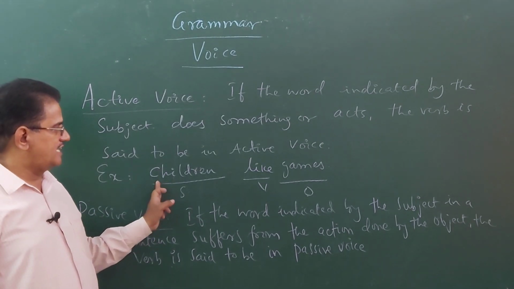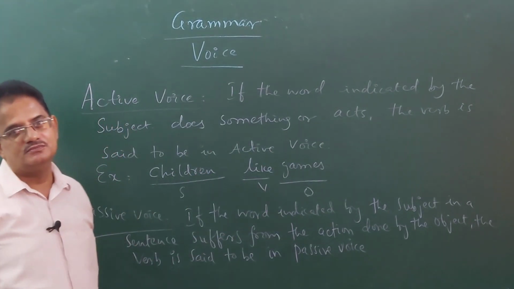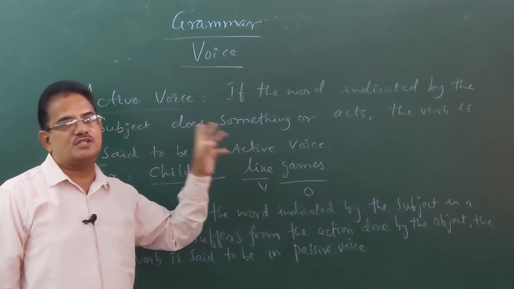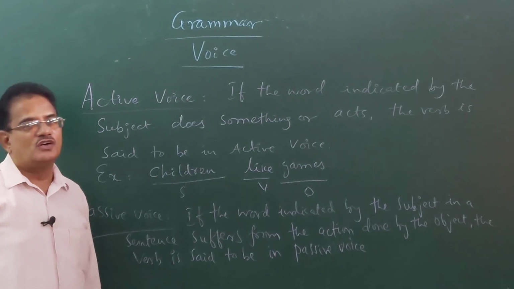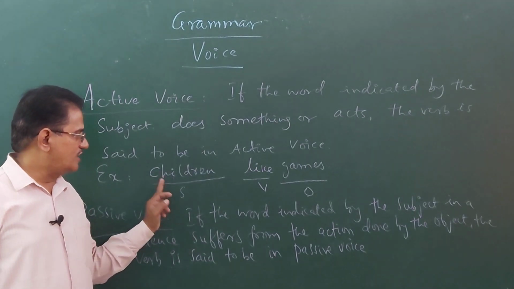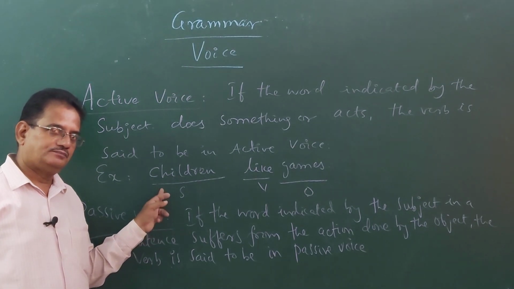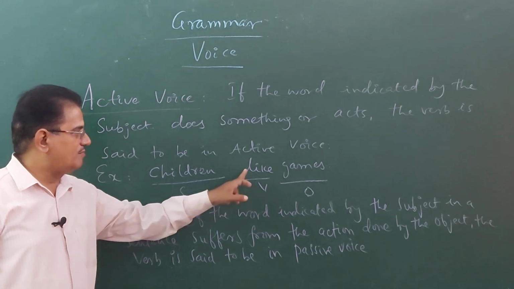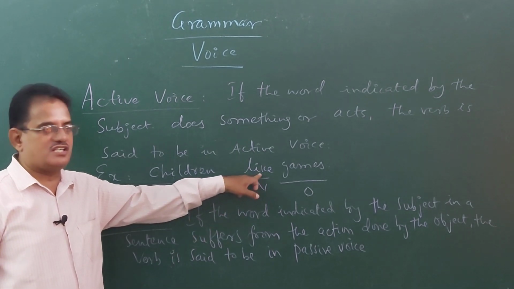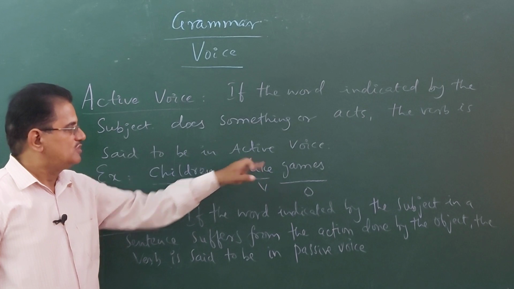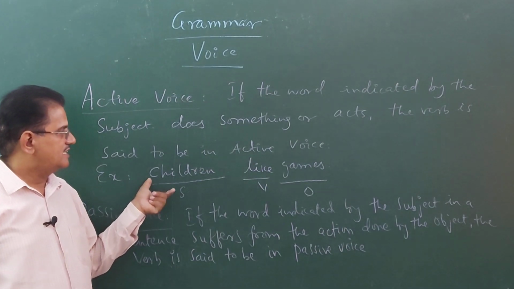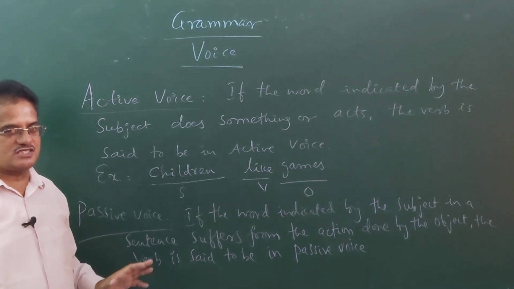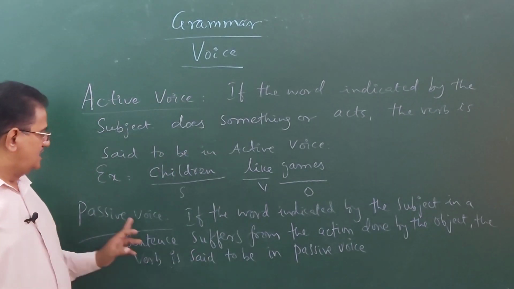You can look at this. Children like games. Children is the subject, like is the verb, games is the object. Here the word indicated by the subject is children. So, the subject performs an action here, that is liking games. In this sentence, the word indicated by the subject acts. So, it is in active voice. This verb is in active voice.